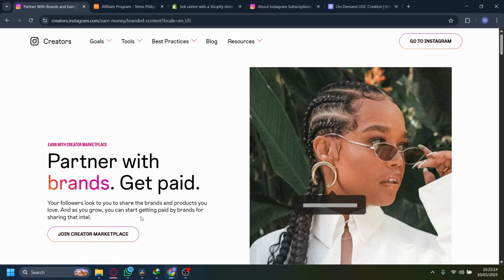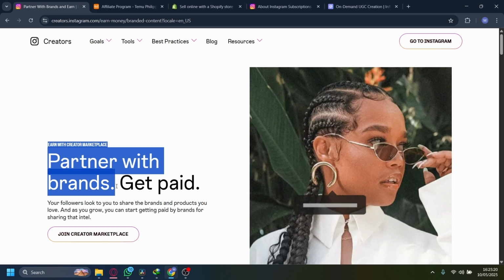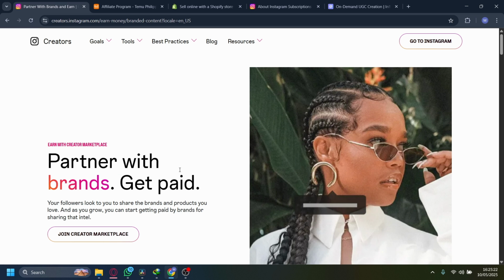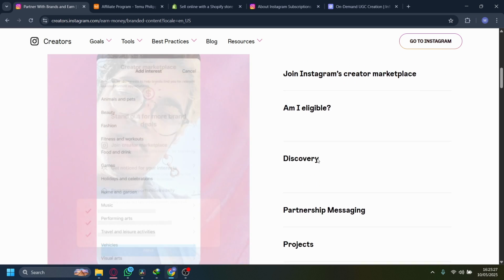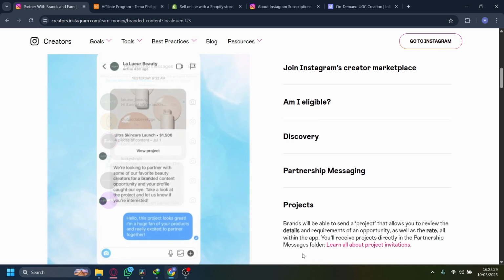I'll show you the top 5 strategies for Instagram monetization. The first one is called sponsor posts and brand collaboration. You can partner with brands to promote their products or services in exchange for payments. Use tools like Instagram Collabs, branded content tags, and influencer marketing platforms to connect with potential sponsors.